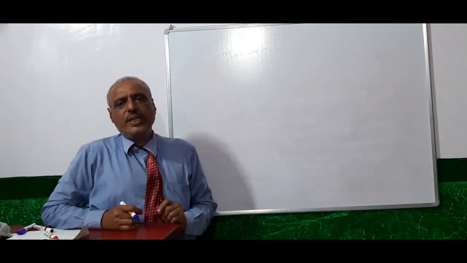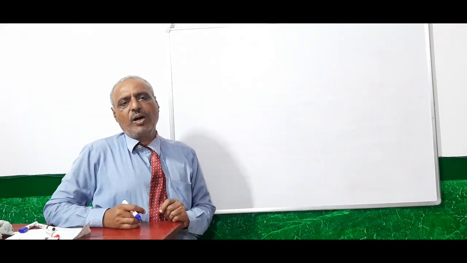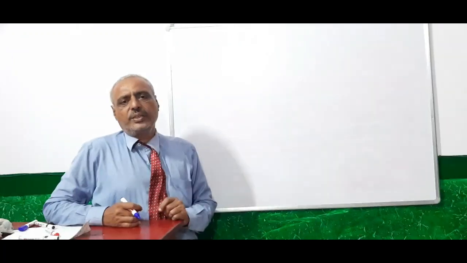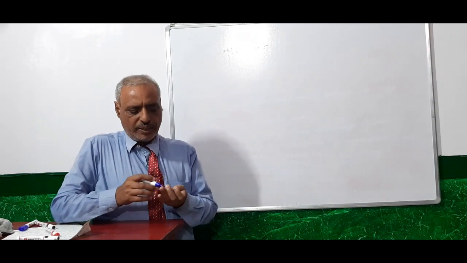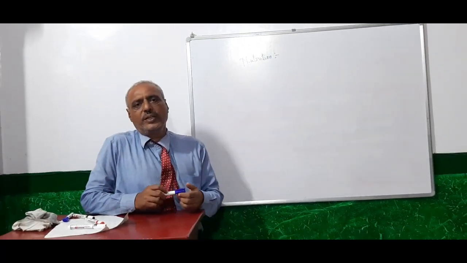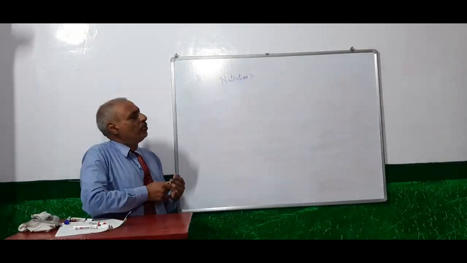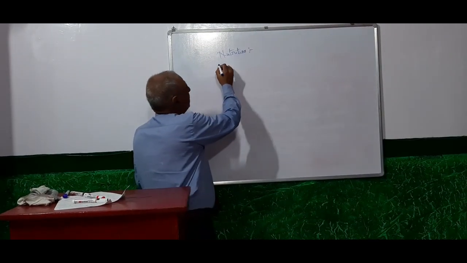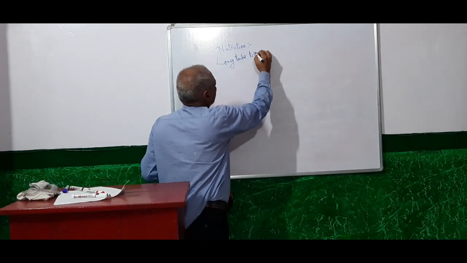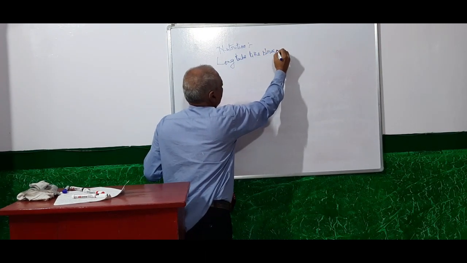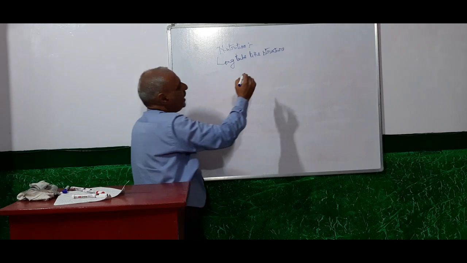Nutrition is related to the obtaining of food, how they take food, and how they digest that food in their intestine. And already you know that in all the higher organisms, including man also, they have a long tube-like structure. That long tube-like structure is known as alimentary canal.